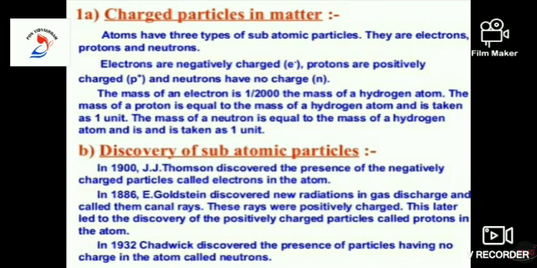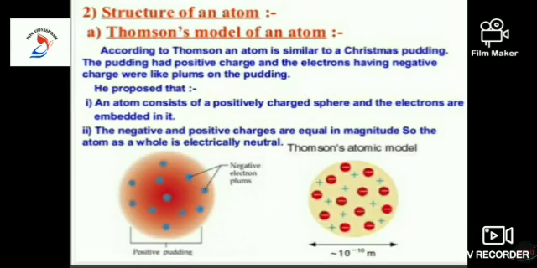The mass of an electron is 1 by 2000 the mass of a hydrogen atom. The mass of a proton is equal to the mass of a hydrogen atom and it is taken as 1 unit. How was the discovery of subatomic particles done? Let us discuss. In 1900, J.J. Thomson gave the model of an atom which is similar to a Christmas pudding. And also we can relate this to the watermelon and its seeds inside.